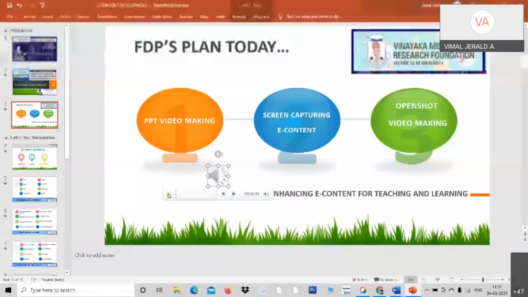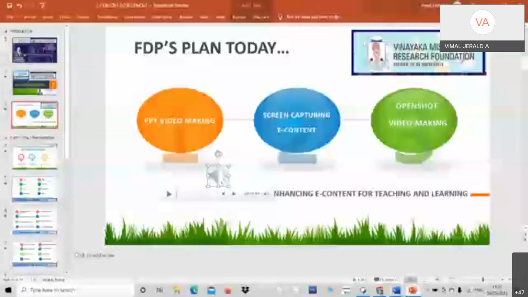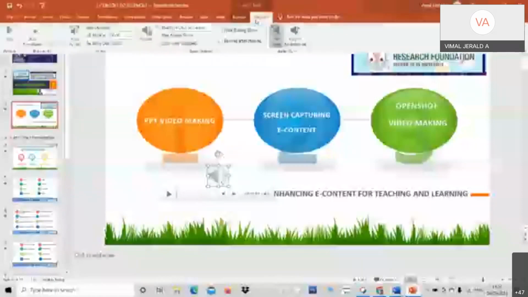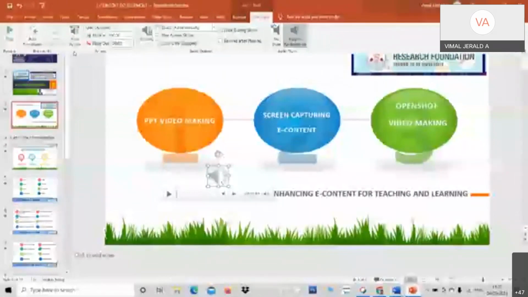Okay. Now I want this music to be played all over the slides, all the slides. How do I make it? I can make it as a playback. Go on the top, select this, and just select play in background. Click over play in background. Loop until stop, hide during the show. You can click all these. In the older version, this option may not be there. Just click over play in background. In all the slides, the music will go on. Very pleasantly, the music will go on.